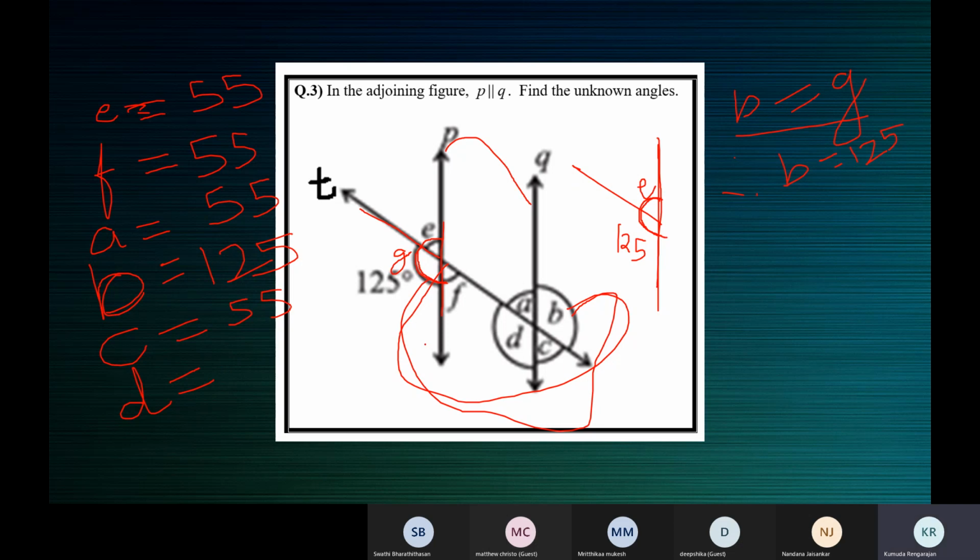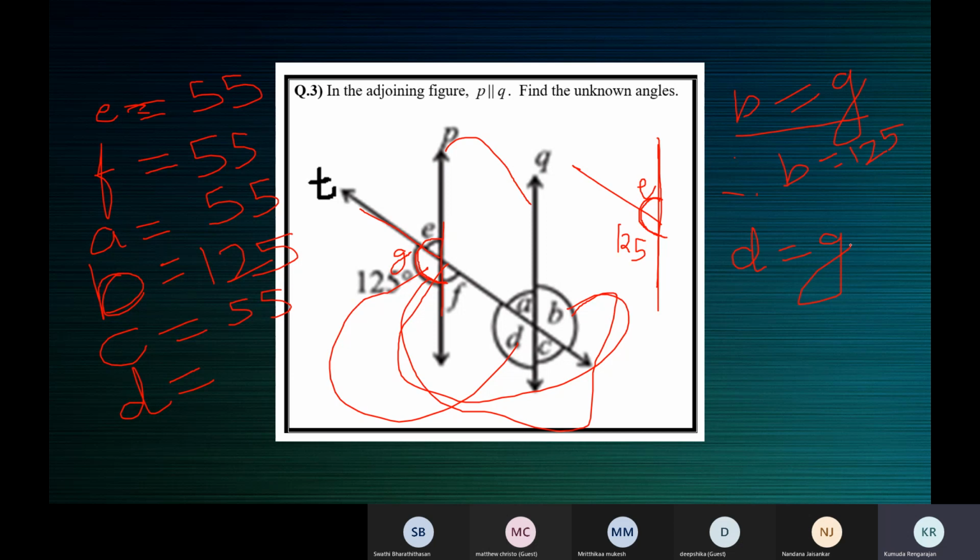D and which one are corresponding angles? D and G. Yes, D is equal to G. Corresponding angles are equal. You must write that D is equal to G. First line should be D is equal to G. In bracket, corresponding angles are equal. Therefore, D is equal to 125 degrees.